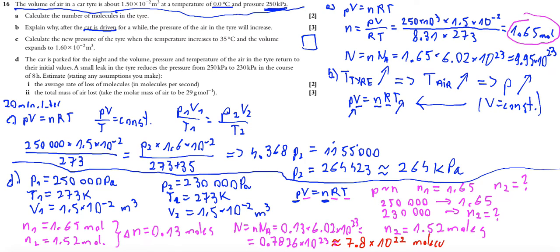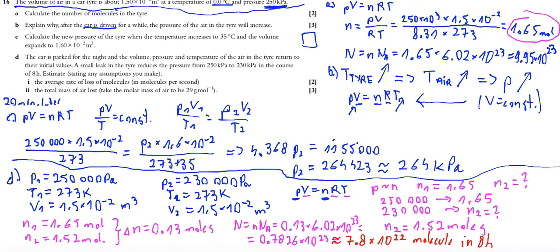molecules in 8 hours. Okay, and we want to know what is the rate of loss of molecules. So we have to divide this.